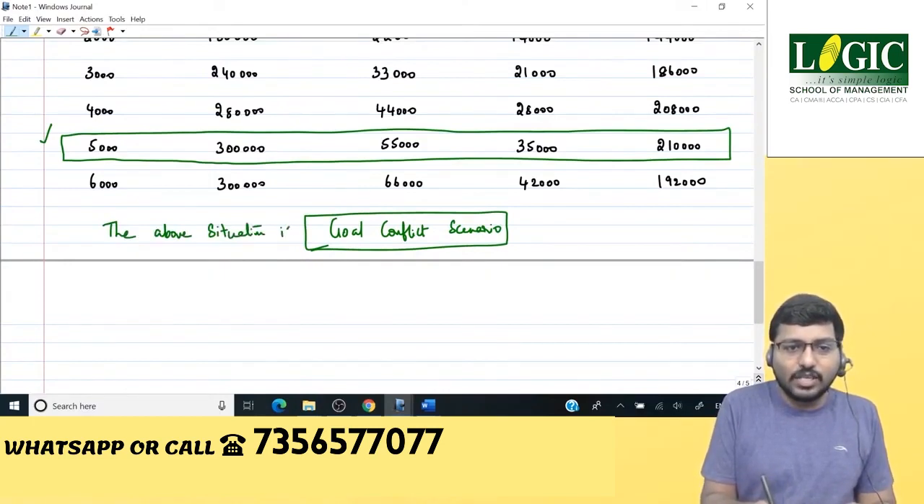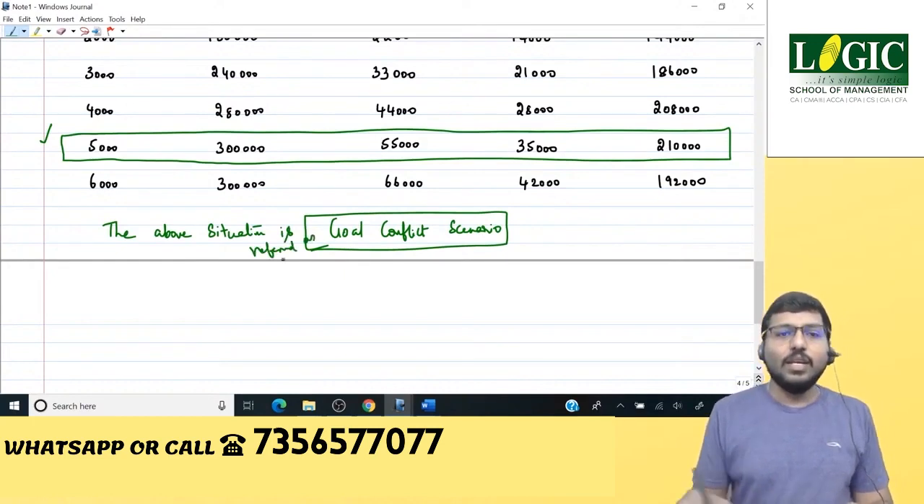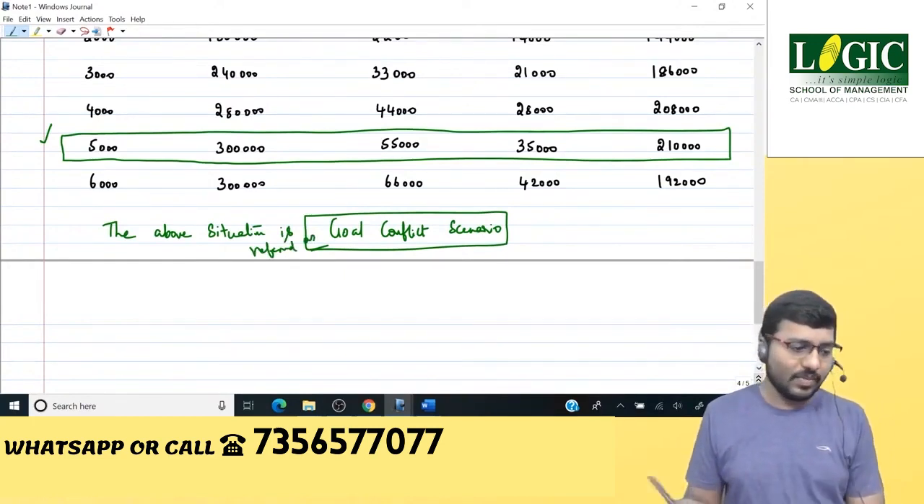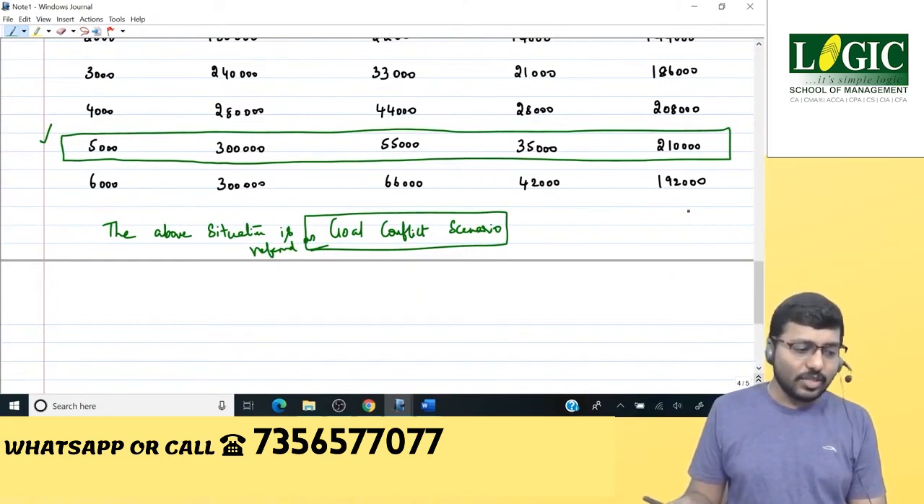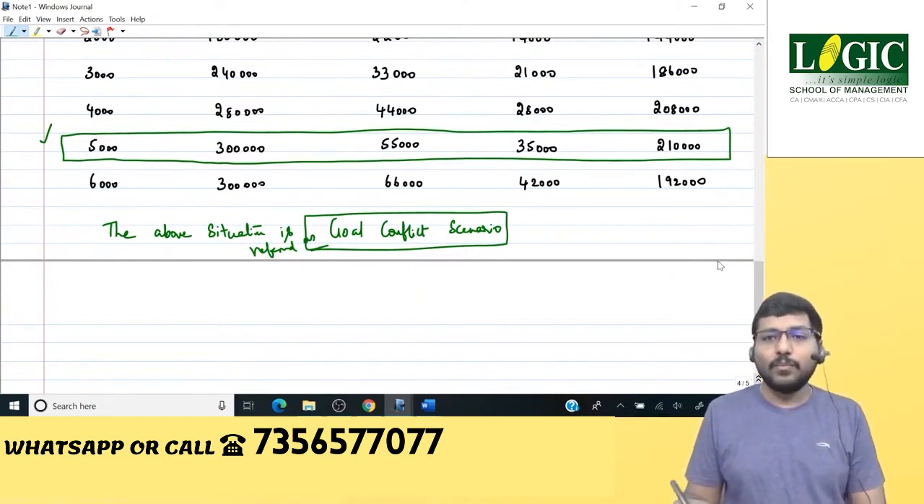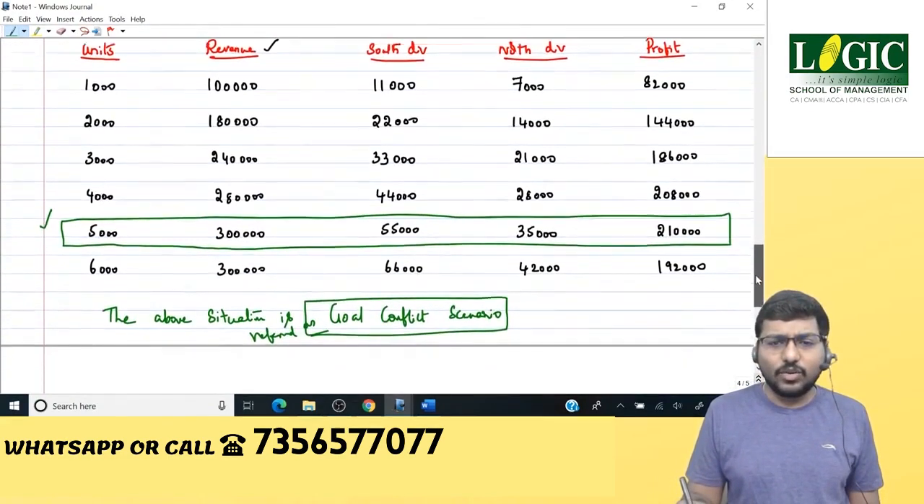The above situation is referred to as goal conflict scenario. You have to support the company. Very good, Mahesh. Of course. What do you mean by goal conflict scenario?